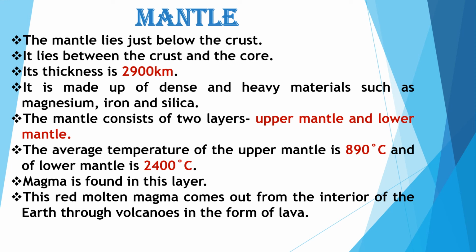We will learn about the types of rocks in the second part of this chapter. Just remember it. The lava that comes out is very rich in metals and minerals. That is why we can get metals and minerals from the interior of the earth.